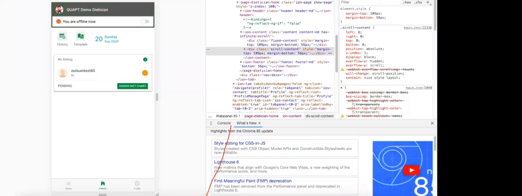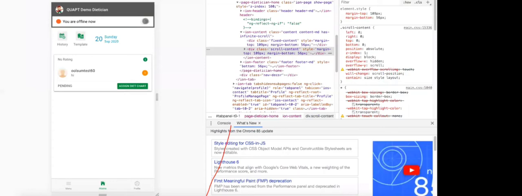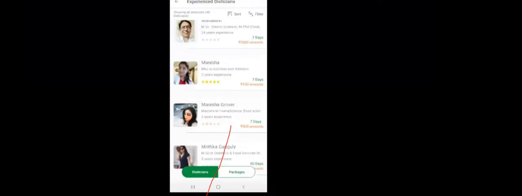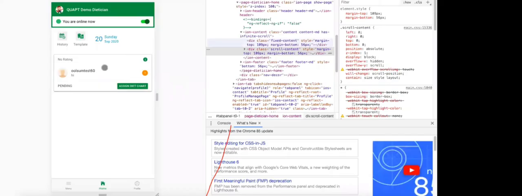The moment you are offline, now if I go to the dietitians, earlier I had the Coop demo dietitian, which comes after NOPQ. So if you see after the P, I used to have the Pop demo dietitian. Now the dietitian is not there, right? So assume if I switch on and come back, I'll be able to see that. So this is another key feature which is there for dietitians.